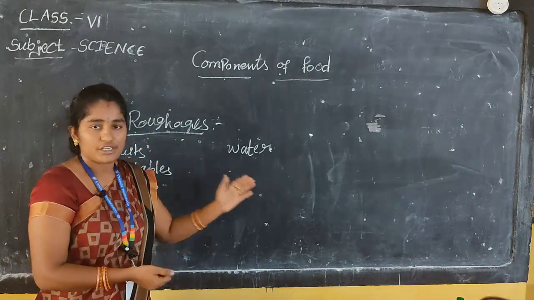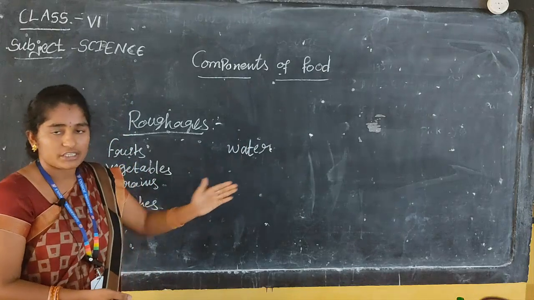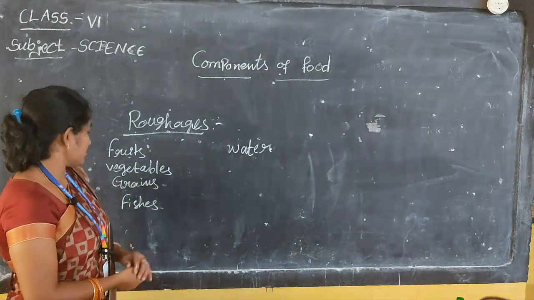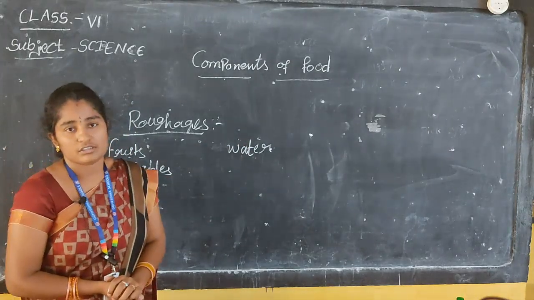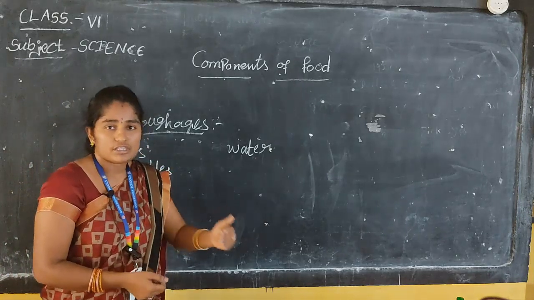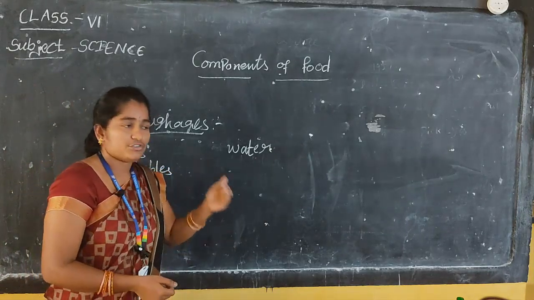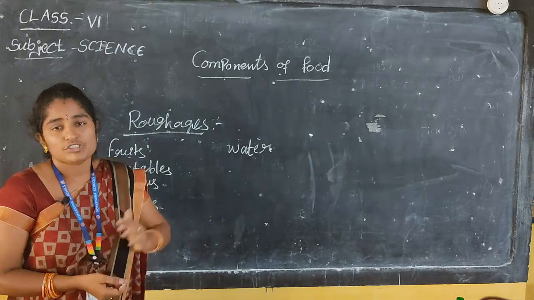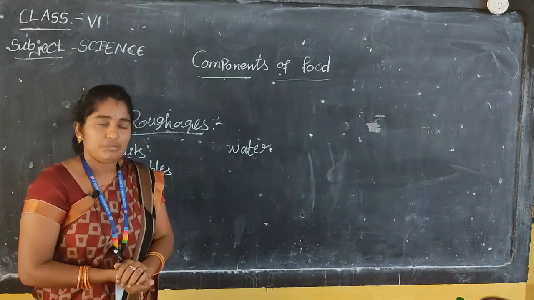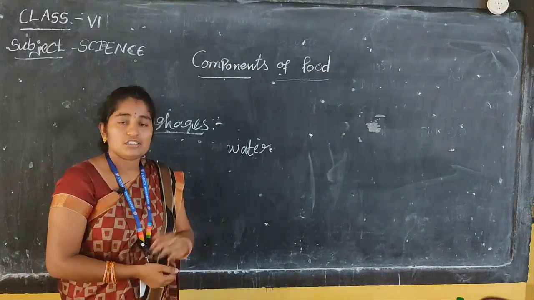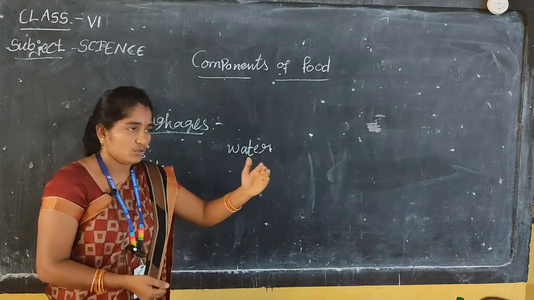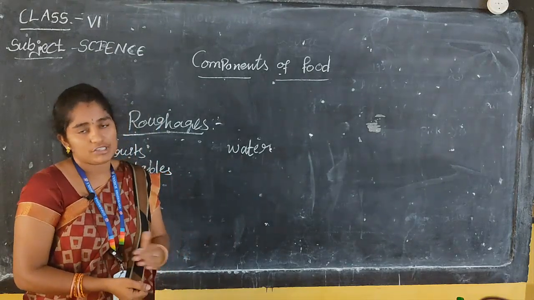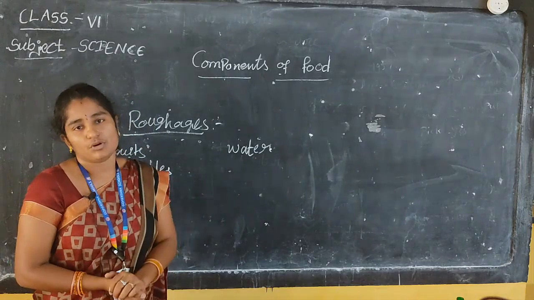Monday, which kind of fruits we are eating, which kind of vegetables, which type of grains. Tuesday, Wednesday, Thursday, in breakfast, lunchtime and dinner time. Which type of food did we eat? Please list it out and verify how many roughages we are including in our body in the whole week.